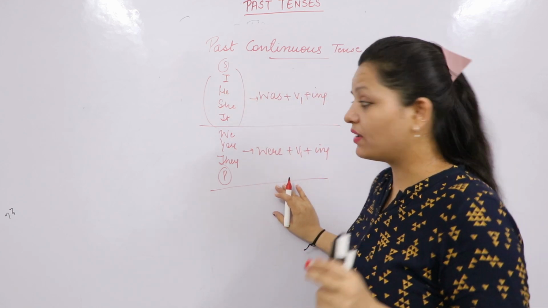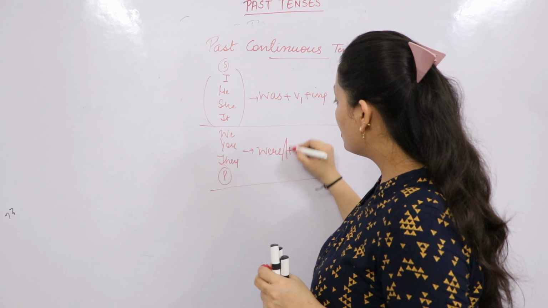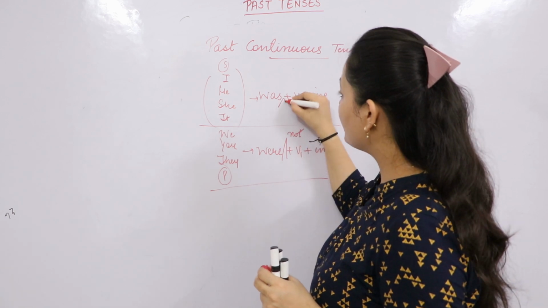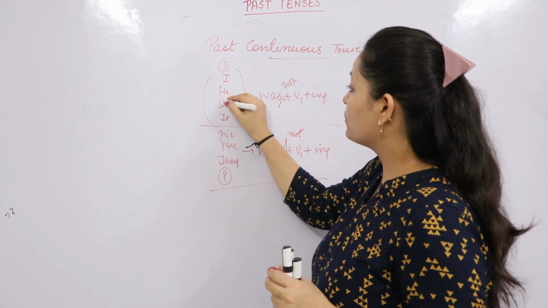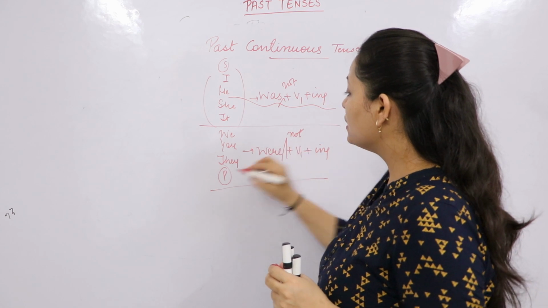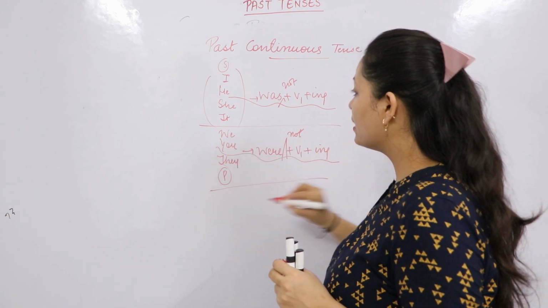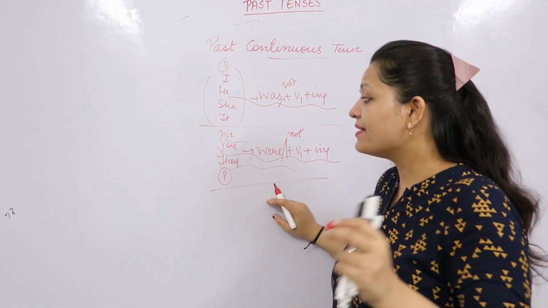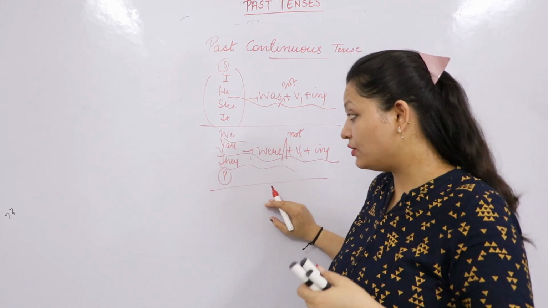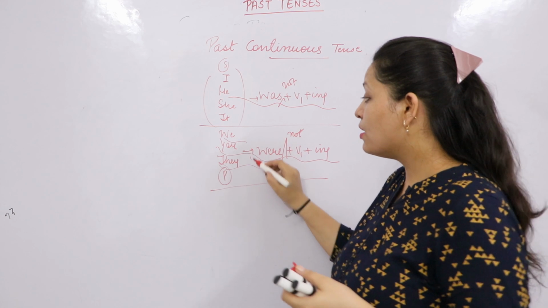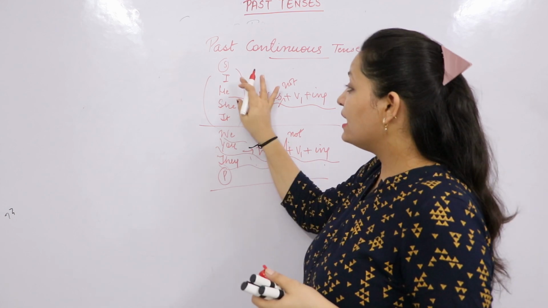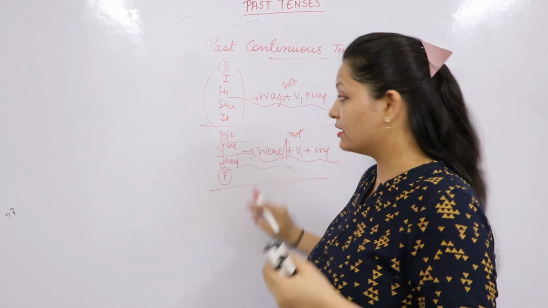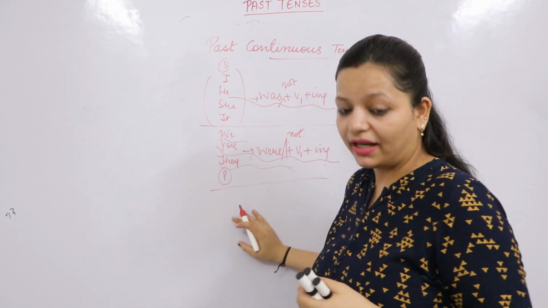Now for the negative cases, we just need to put were not and was not. So he was not doing his work, you were not doing your work, we were not looking at you, and they were not asking us. So it's simple. We, you, they and plural: were not V1 ing. He, she, it and I, singular: was not plus V1 ing.